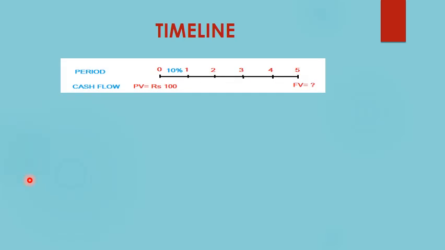This diagram over here shows a basic timeline. The values 0, 1, 2, 3, 4, which are written over here on the top, are known as the periods. These periods can either be in days, weeks, months, or in years.